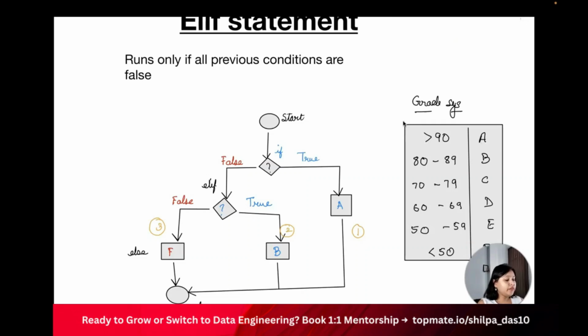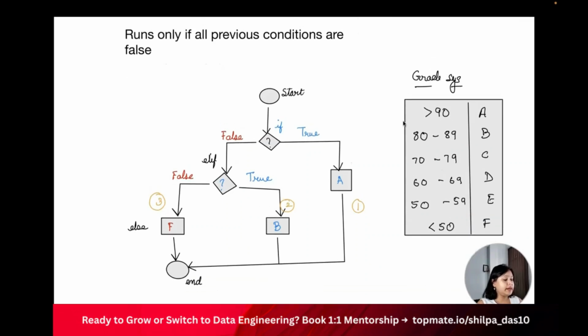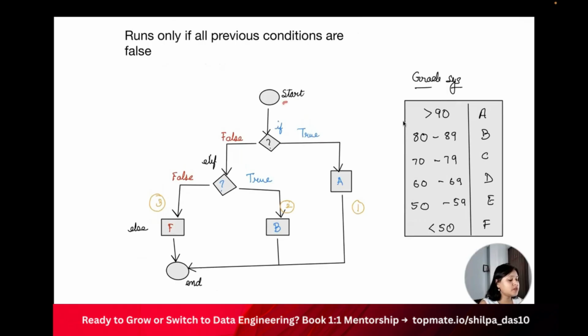Now, if I see this particular diagram, then I'll start with my pickup location. I'll check the if condition. If this is true, I will run this piece of code, which is A, and I will exit. If in case this particular condition is not true, okay, then I will use this particular path, and I have another condition again.